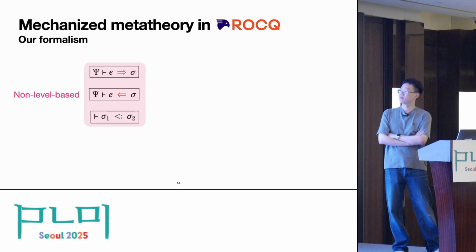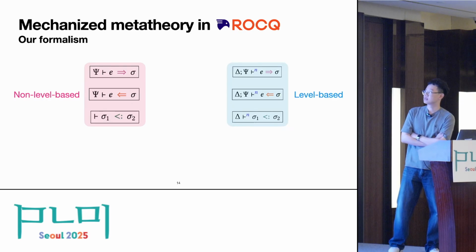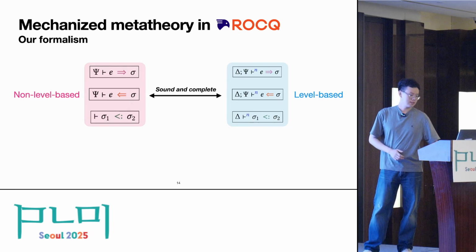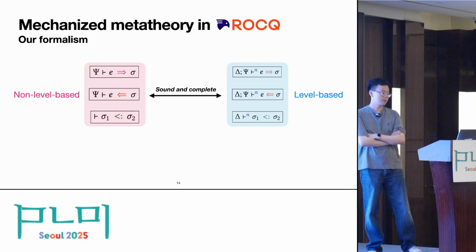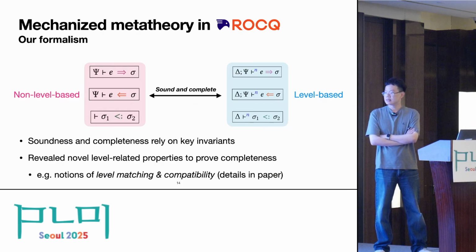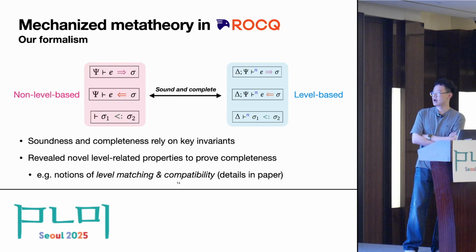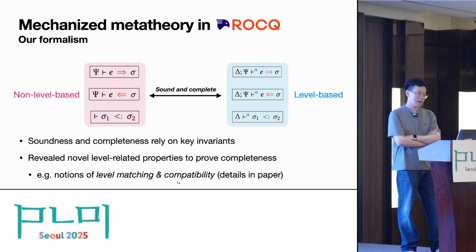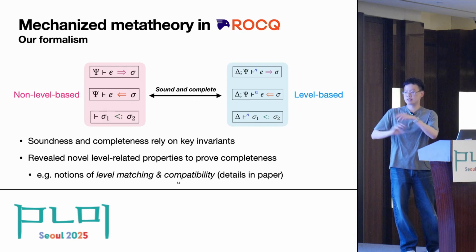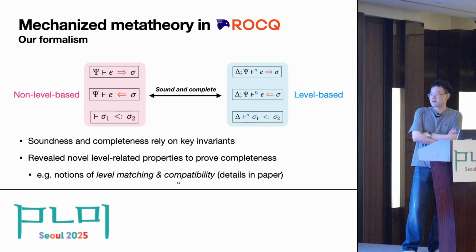In our formalism, we provide mechanized metatheory in the Rocq theorem prover. We have the non-level-based type system, which I just showed you, and a level-based type system, which has a level number on it. These two systems are proven to be sound and complete in the Rocq theorem prover. The soundness and completeness rely on key level-based invariants, and the details can be found in the paper. In the proofs, we reveal novel level-related properties to prove completeness of the level-based system, such as notions of level matching and compatibility.